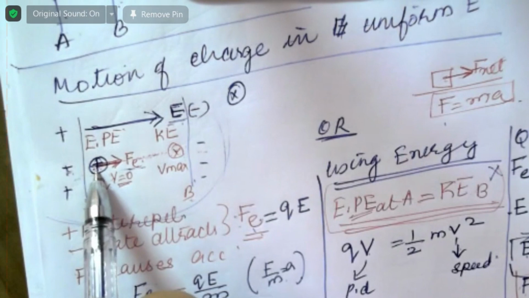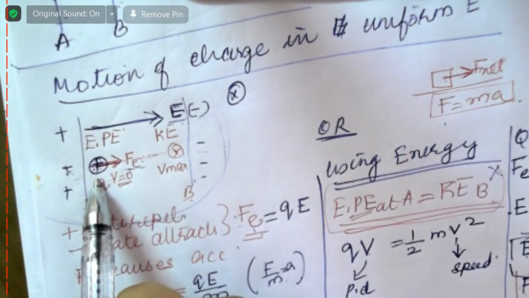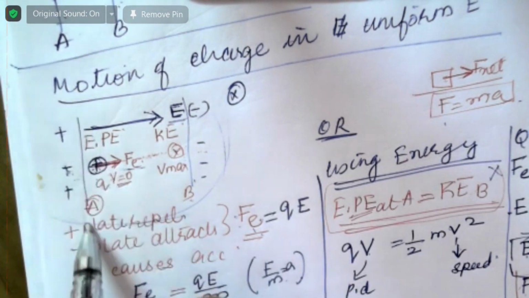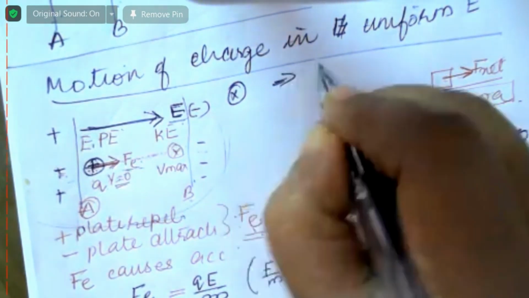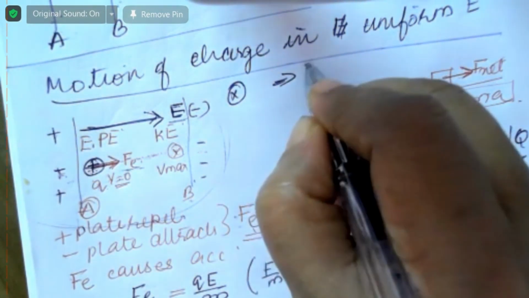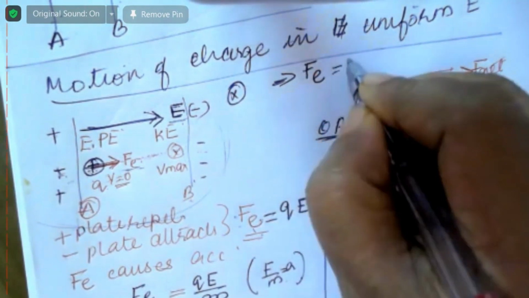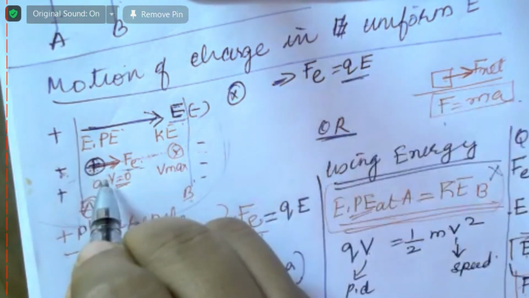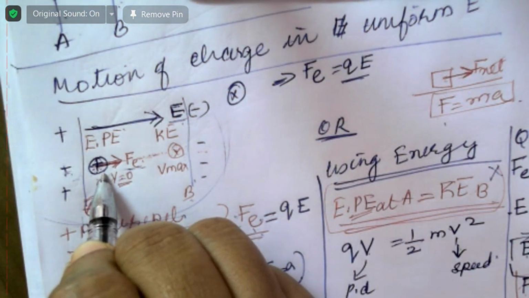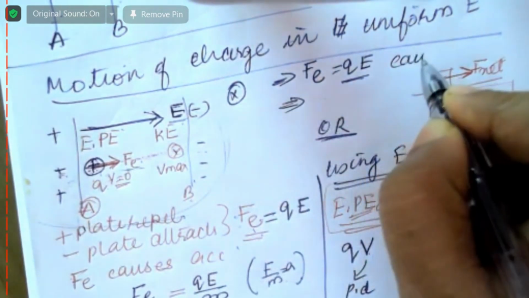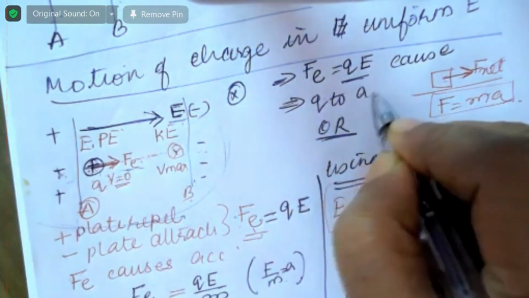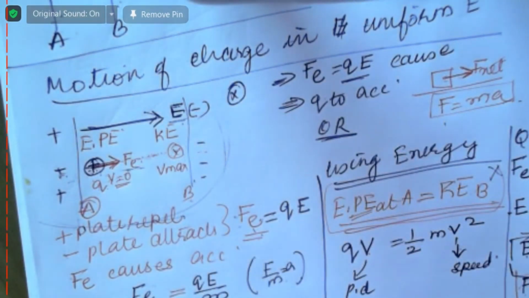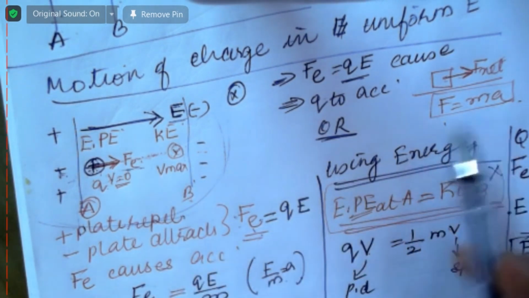So when a positive charge is placed near a positive plate, it experiences an electric force Fe, which is equal to Q into E, which causes the charge to accelerate.